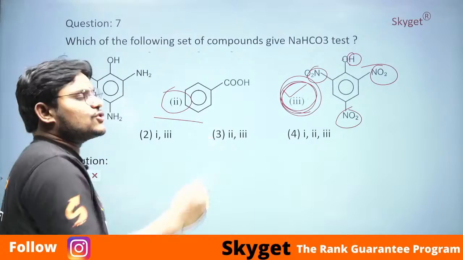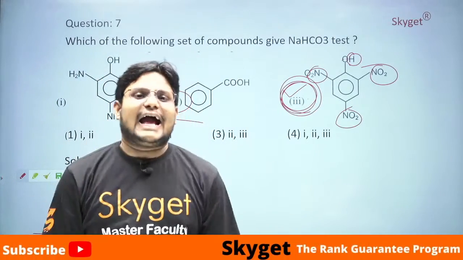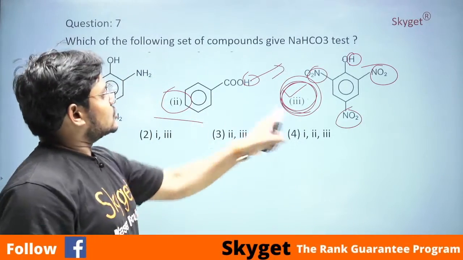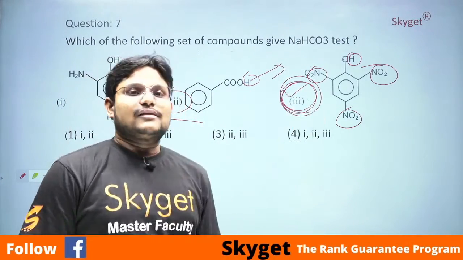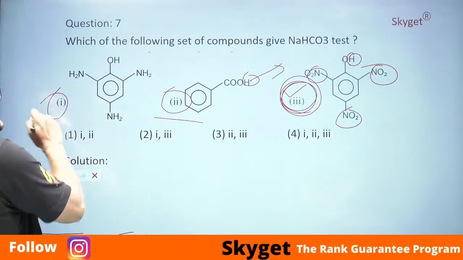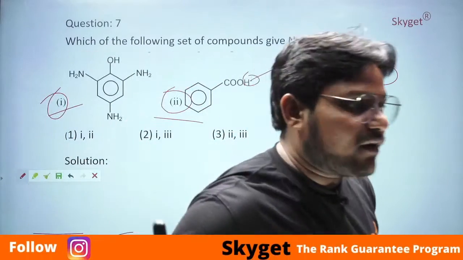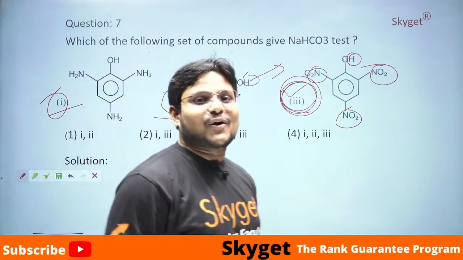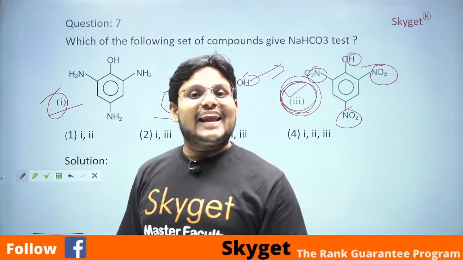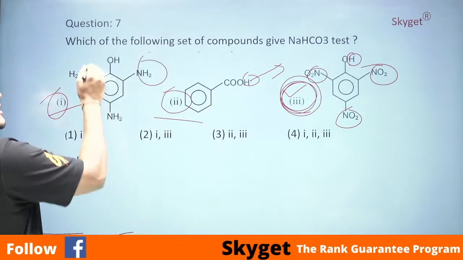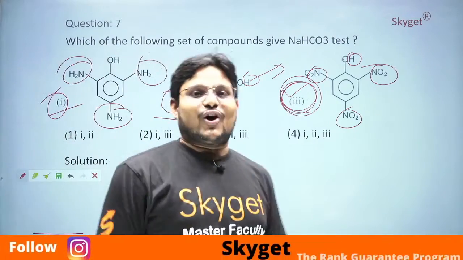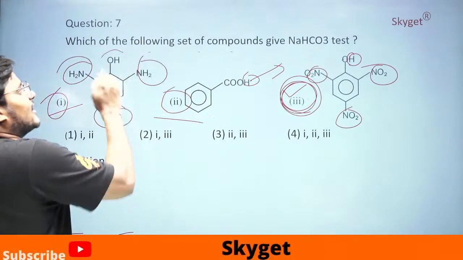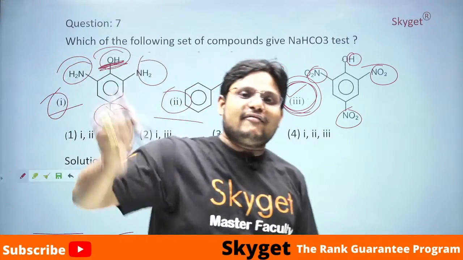Then what about this? Acetic acid is an acid and it will have that property. This will release H plus. But out of these two, which one will be more acidic? The third one will be more acidic. Then what about this? Very good. Is NH2 an electron withdrawing group or an electron donating group? Tell me the answer. NH2 is an electron donating group. If three groups are ready to donate electrons, will this OH lose that H plus? No, it won't. So here the acidic property will be very less.